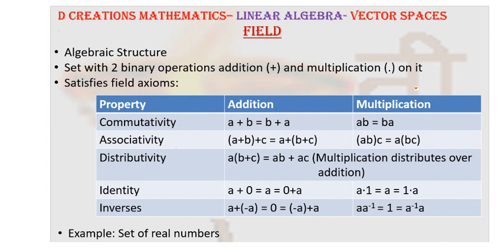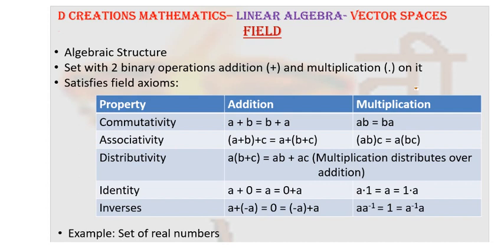Similarly, there is identity. In case of addition, 0 is the identity. So a plus 0 is same as adding 0 plus a and it gives you a back. That's why it's called identity. Similarly, in case of multiplication, 1 is the identity. So a into 1 is same as 1 into a, which is a.